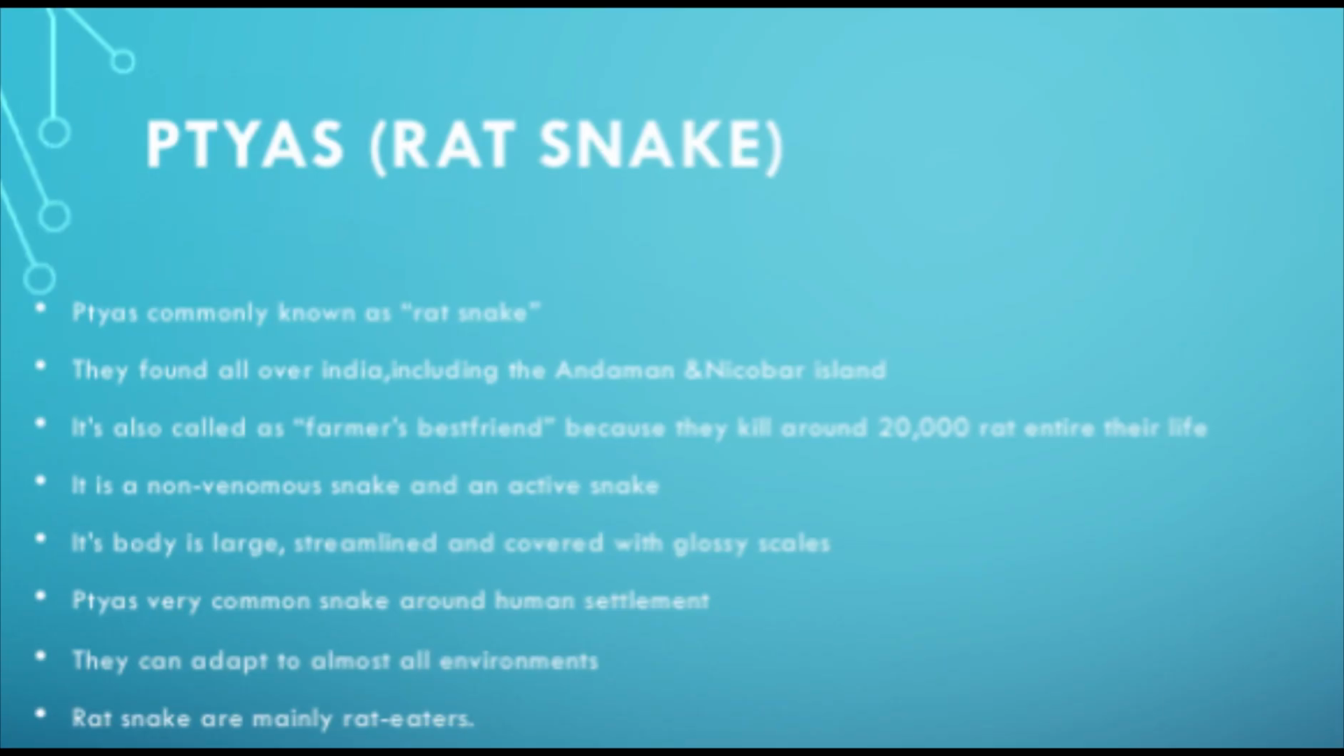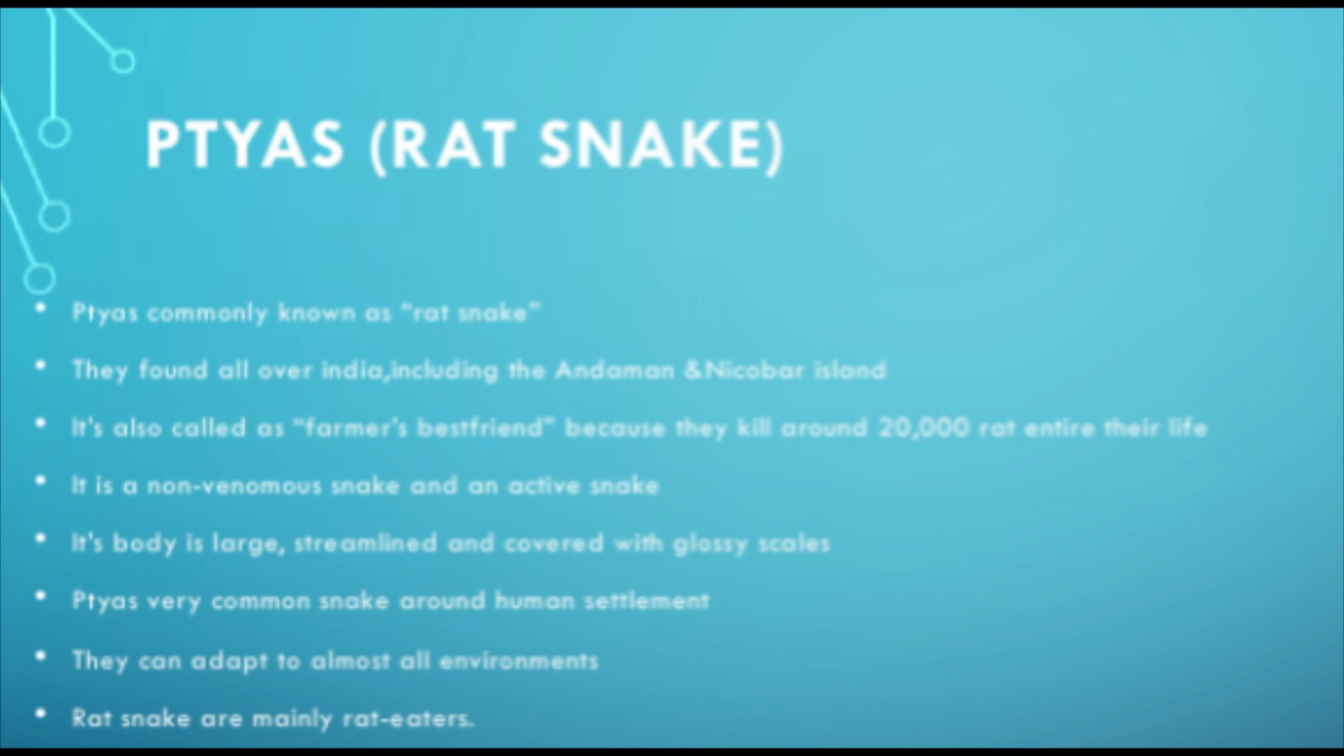Ptyas, commonly known as rat snake, is found all over India, including Andaman and Nicobar Islands. It's also called the farmer's best friend because it kills around 20,000 rats in its life. It is a non-venomous and active snake. Its body is large, streamlined and covered with glossy scales. Ptyas is a very common snake around human settlements. They can adapt to almost all environments.